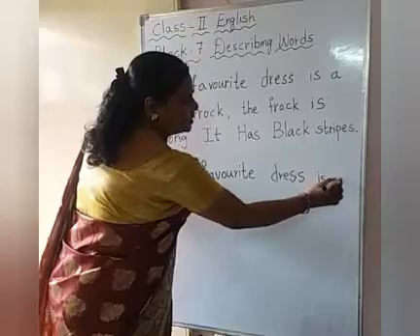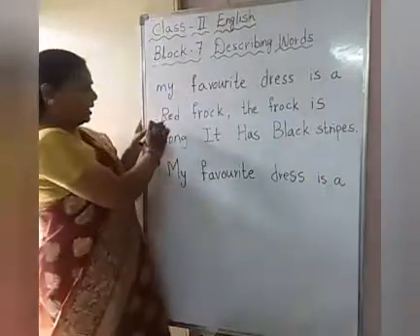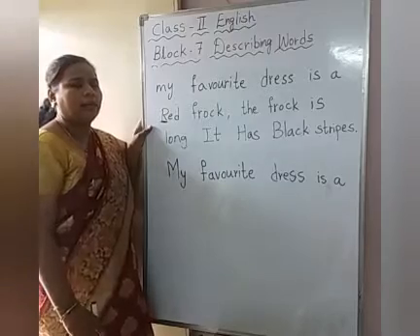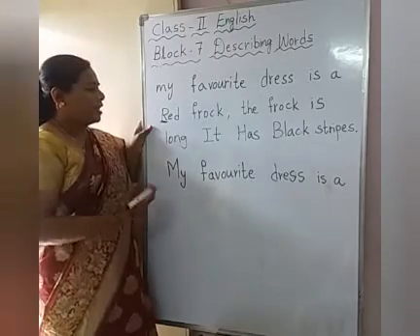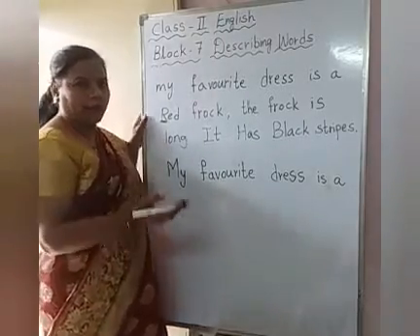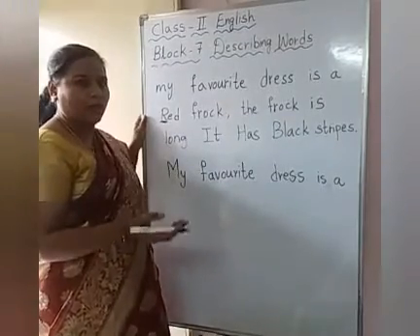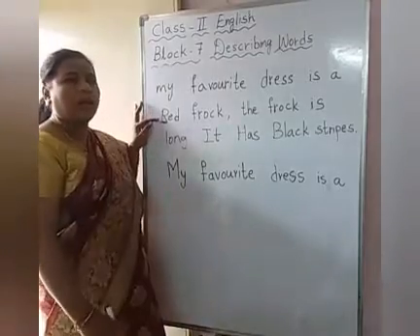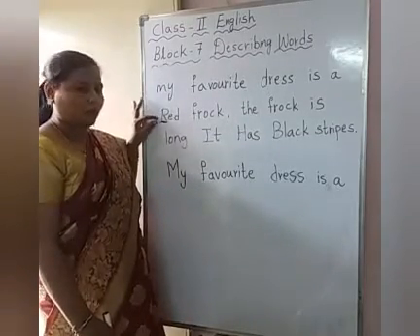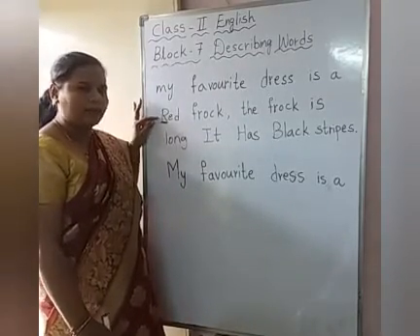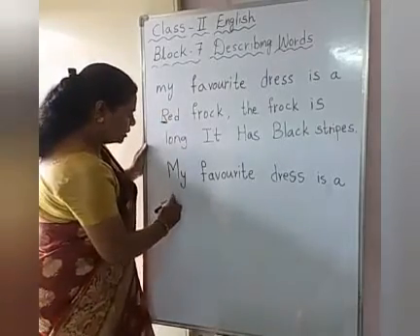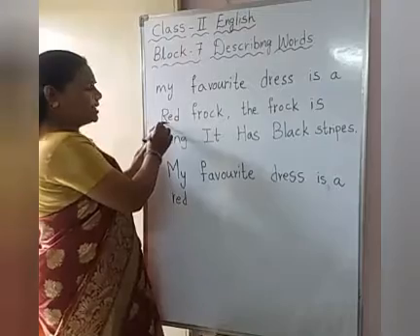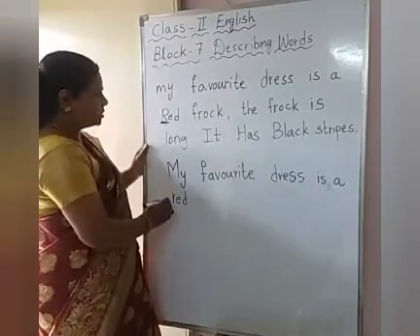Dress is a red. Here red capital letter is given. We have to write red in capital? No, because red, so many things can be red. Red frock, red dress, red pant, red blouse, red skirt. Anything can be red. So it is not a proper noun. It is describing word. So we can write describing words in small letter also children. It is not a proper naming word. So we will not write this capital letter. We will write here small.